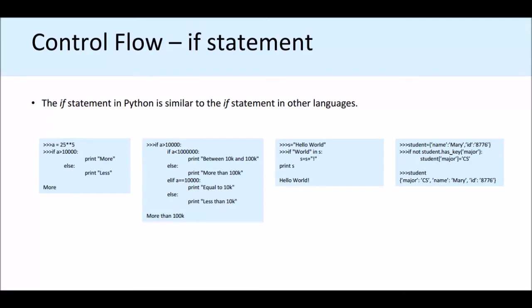But while using a looping statement, you just define for I is equal to 1. That means I is initialized with 1 and I is less than 5, so the range is 1 to 5. Print I, then I is equal to I plus 1. That means when you initialize I is equal to 1 and print I, 1 is printed, then I becomes I plus 1, that is 1 plus 1, 2, and 2 is less than 5.